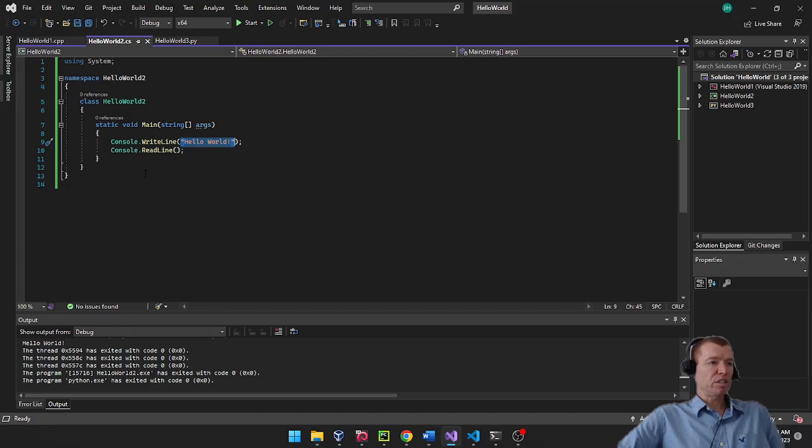So I get some of the speed benefits of compiling it down closer to machine code. I also get some of the benefits of, if I'm writing this application as a company and I don't want to give away my source code, I've obfuscated my source code down to machine code, so people can't just steal my code. And I get that speed, plus I get that cross-platform functionality.